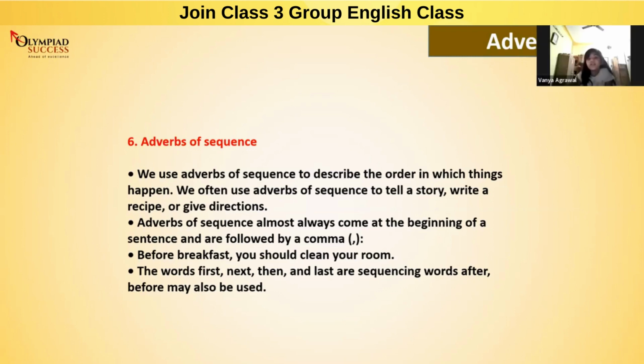Ma'am, I can't understand the sixth one. Sequence means the words that need to be there in a proper direction, in a proper order. Now, Vanya, you must have seen recipe books. Have you seen any? Yes, so in that, you must have seen that they always give a direction of what you need to take first, then what you need to add to it. Later on, I have written a recipe in my notebook.